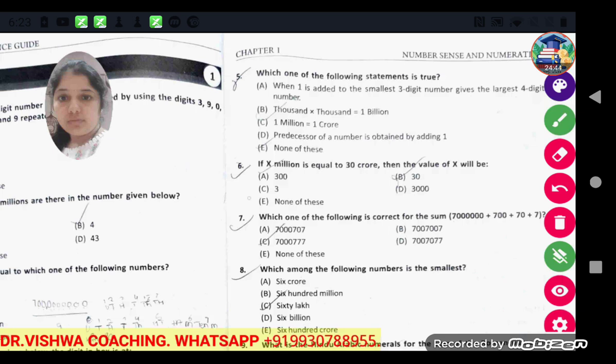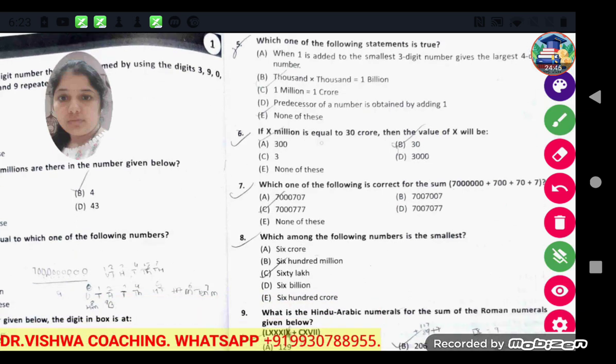Okay, the next one. If x million is equal to 30 crore, then what will be the value of x? Now see, 10 crore can be compared to 100 million. Now 30 crore can be compared to 300 million. So the value of x is 300.